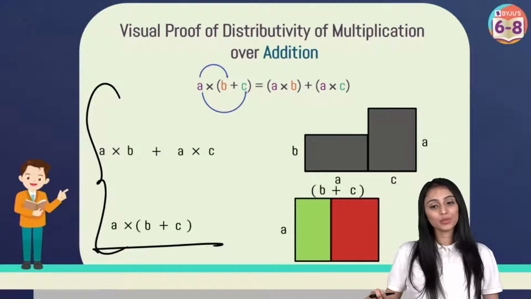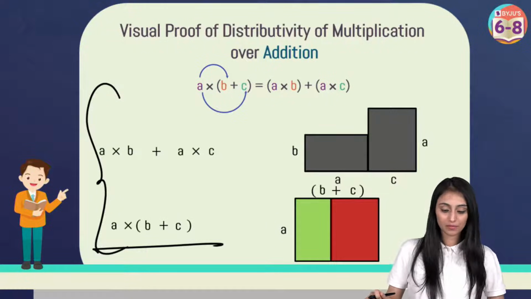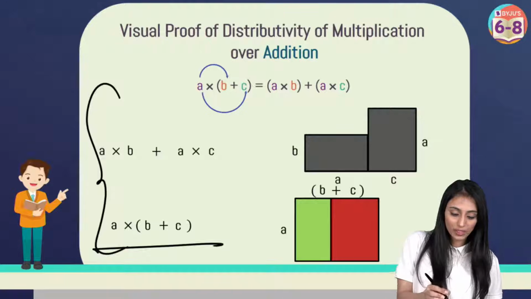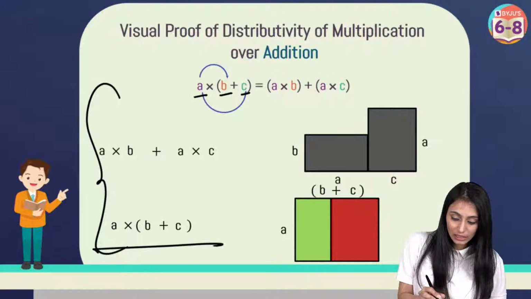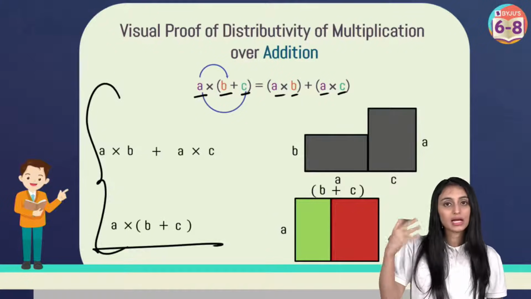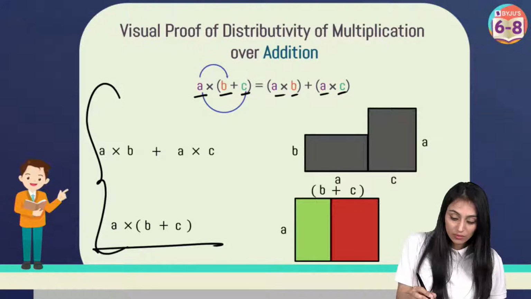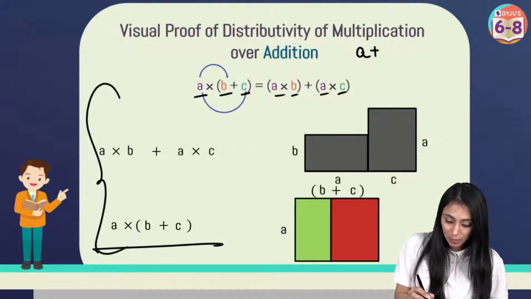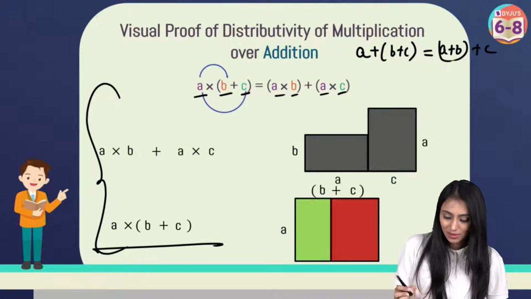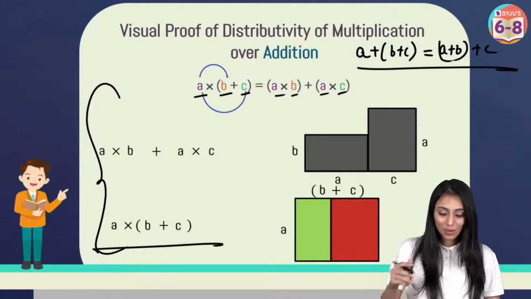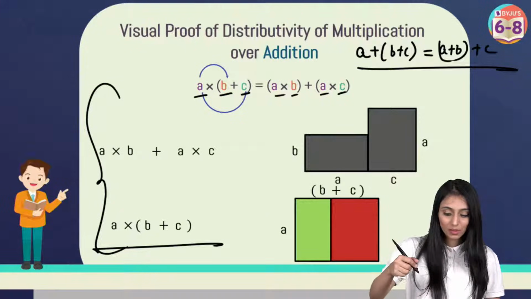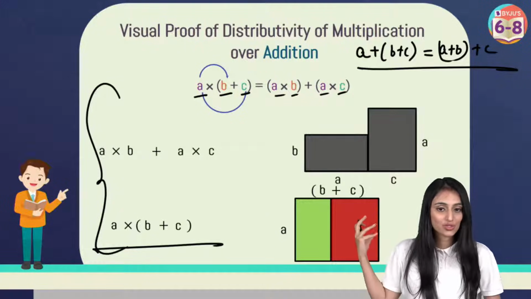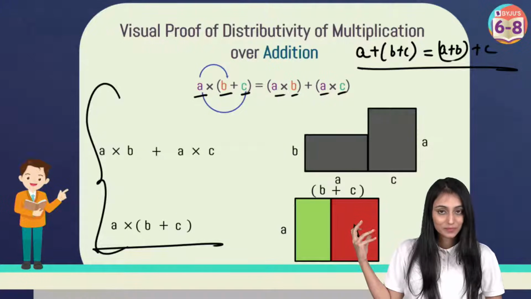Associative property and distributive property, these are different. See, when we are saying distributive property, whatever is written outside, you multiply with each of the numbers or terms that is written inside. But in associativity, we are only changing their groups. Like I have A plus B plus C, I can write this as A plus (B plus C). This is associative property. I'm not multiplying this A with the B and C which is written inside, right?